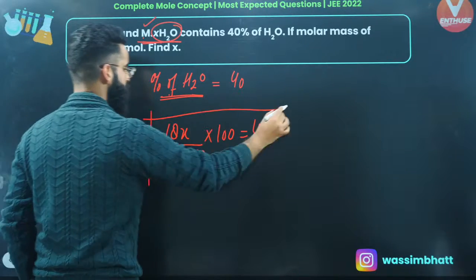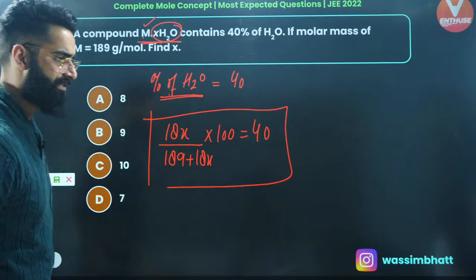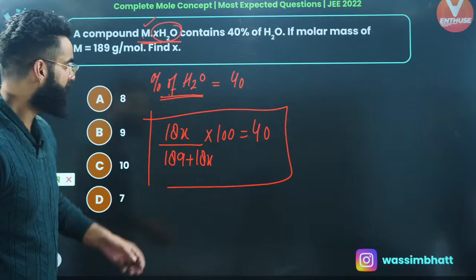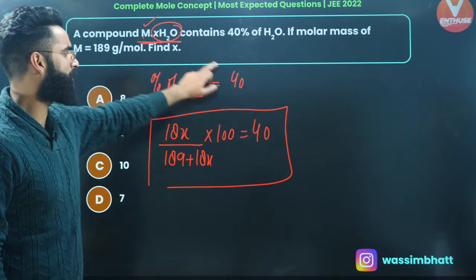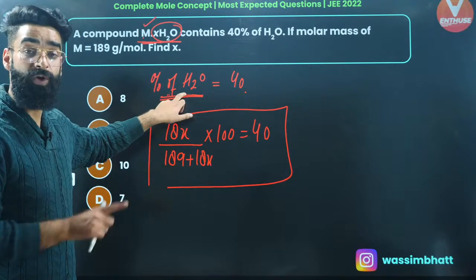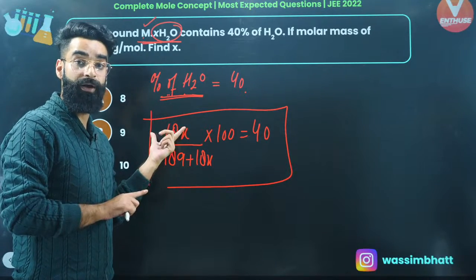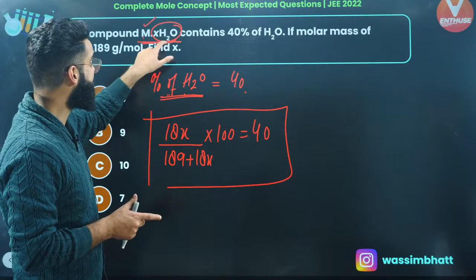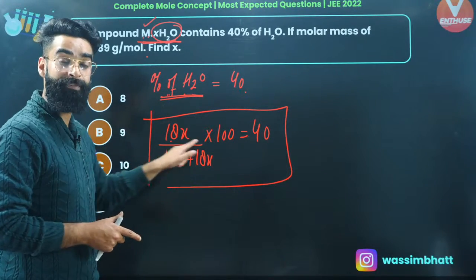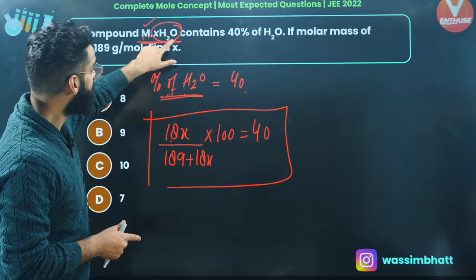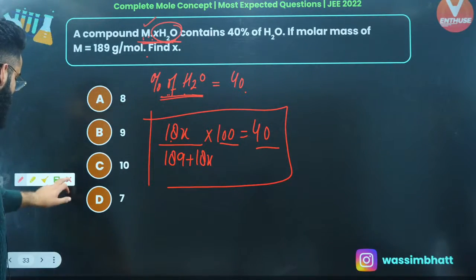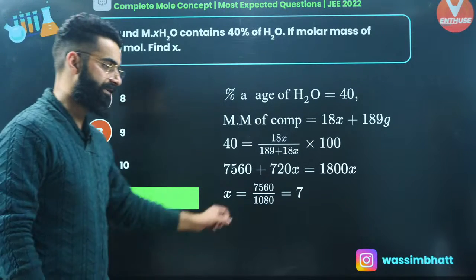So you have got one equation, one unknown. Solve this, get the value of x. That's it, right? Simple and basic again. See, percentage of water in this compound was given as 40. What does that mean? That means percentage of water in the compound is going to be equal to mass of water in 1 mole of compound, which is going to be 18 for water multiplied by x, 18x, divided by mass of 1 mole of the compound. That means molar mass of the compound, which is 189 plus 18x, multiplied by 100. That's equal to 40. So solve this, get the value of x. So x value finally will come out to be 7 after solving this equation.